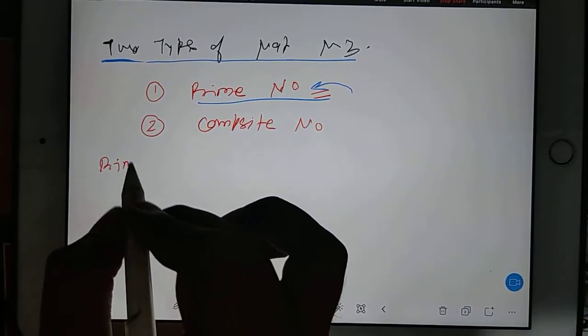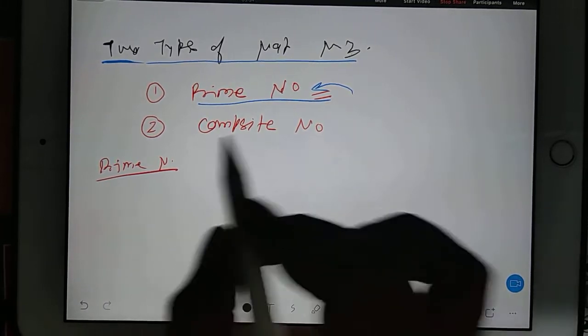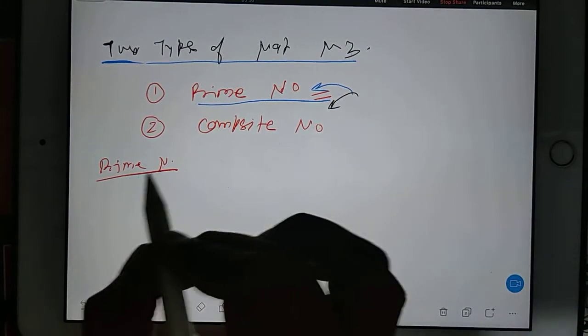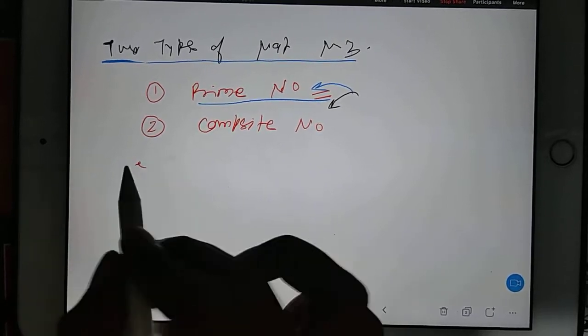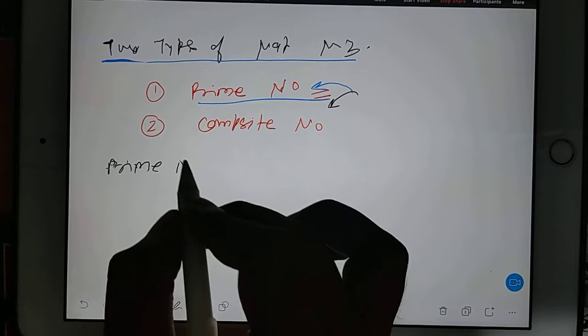So I am taking prime number separately. Don't go on my handwriting because at the same time I am speaking also. So try to continue with both because my handwriting is not very good, especially in mathematics. Prime number.